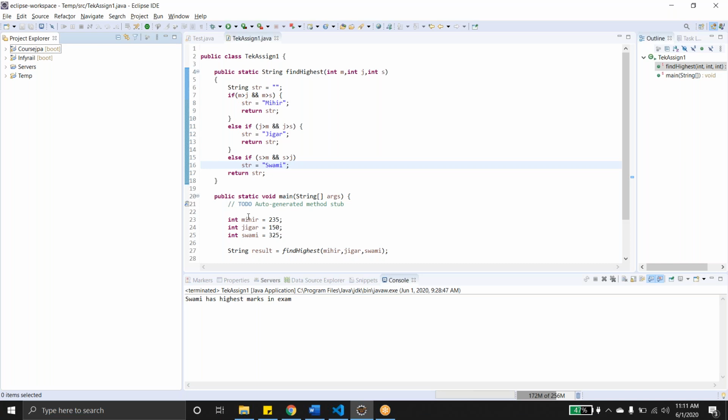I make this variable and mark total marks, like whatever the score they got. And this is our method, parsing values and comparing and finding the result. M is greater than J and M is greater than S. Why did you say greater than?